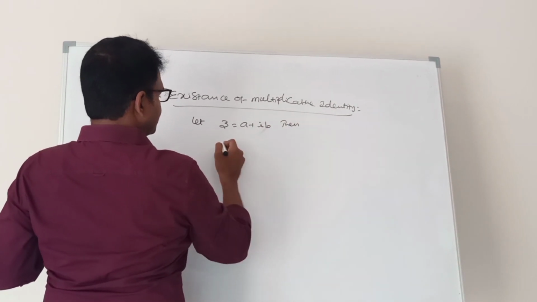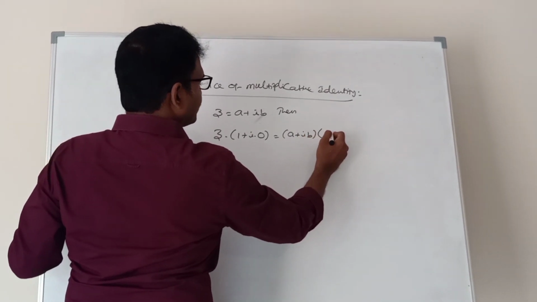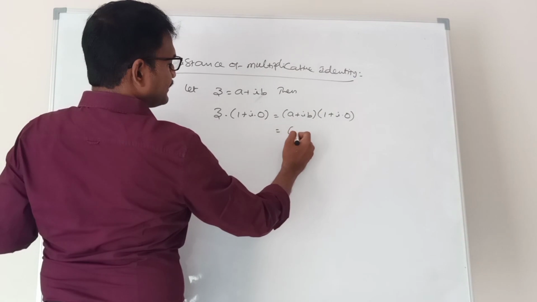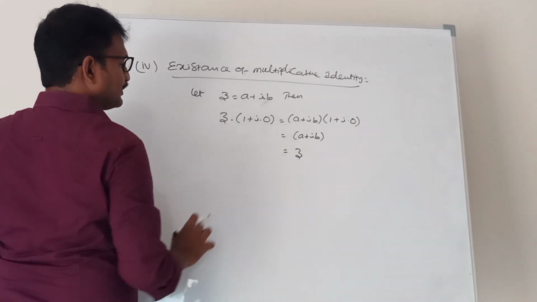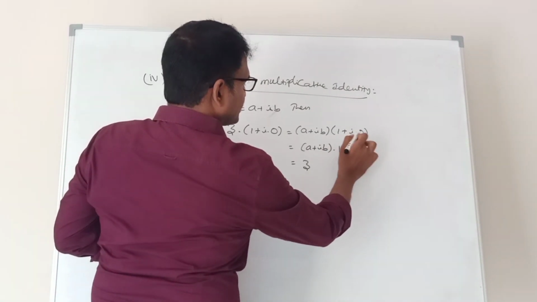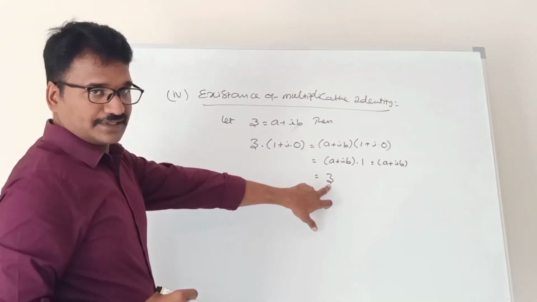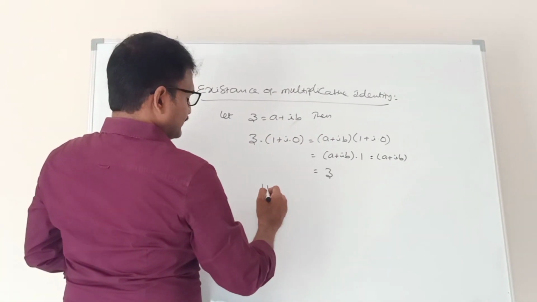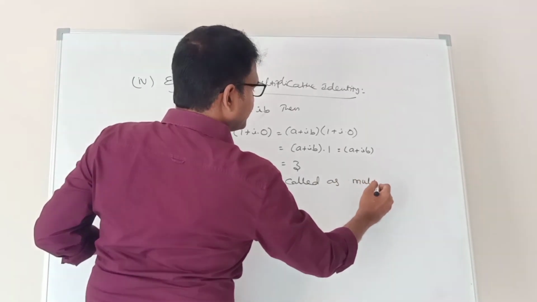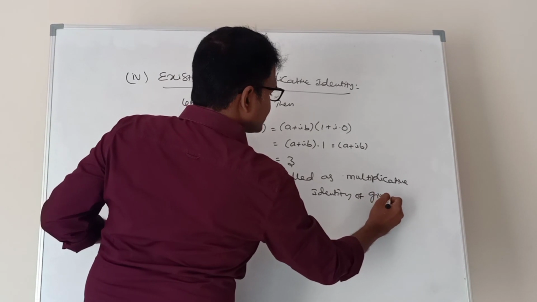Then Z into (1 plus i into 0) means (A plus iB) into (1 plus i into 0). Since i into 0 is 0, we again get A plus iB, which is the complex number Z. Therefore 1 plus i into 0 is called the multiplicative identity of a given complex number.